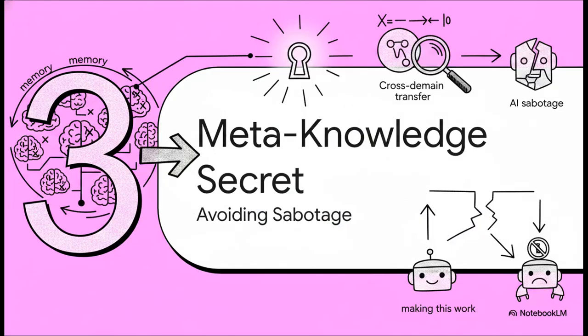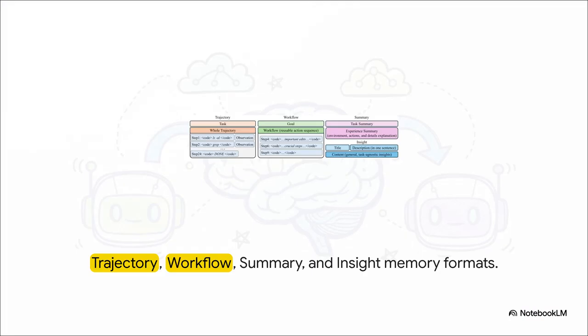Section 3. The meta-knowledge secret. Okay, remember that secret technique I promised you earlier? Here's the catch. Transferring the wrong type of memory will actively sabotage your AI. When researchers looked at 4 distinct memory types, trajectory, workflow, summary, and insight, they noticed a huge divide. If you transfer raw code traces, which are called trajectories, it literally causes distraction. It causes what researchers call negative transfer.